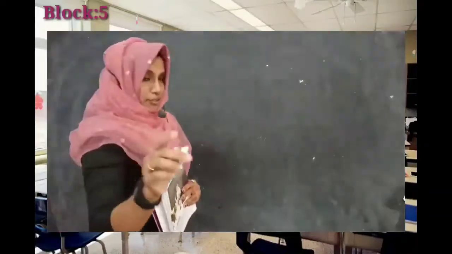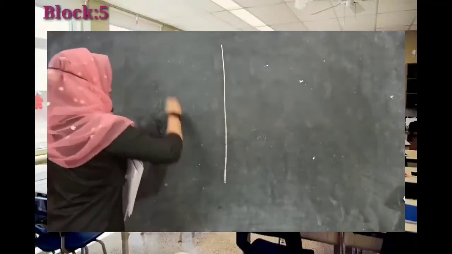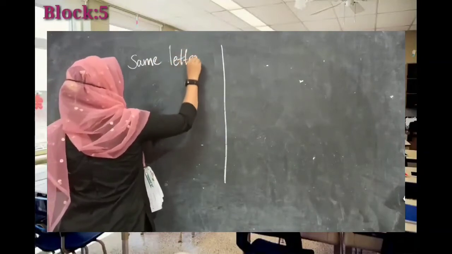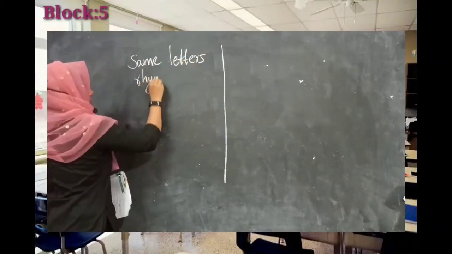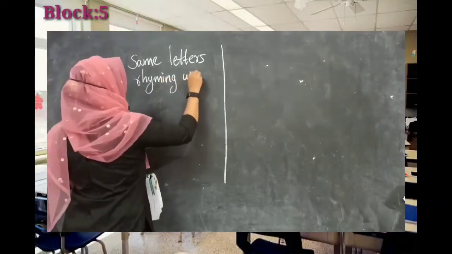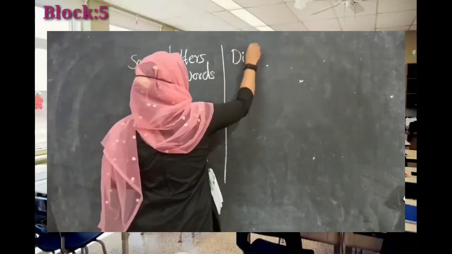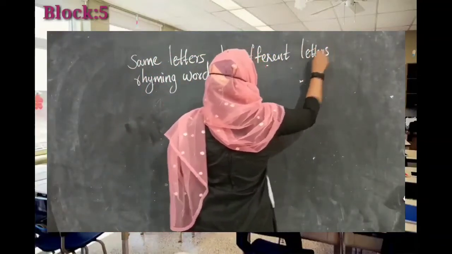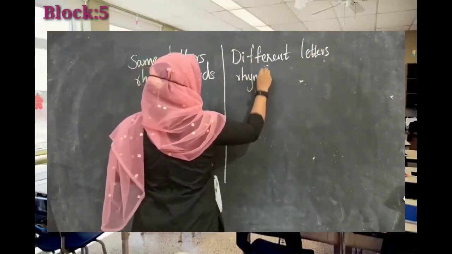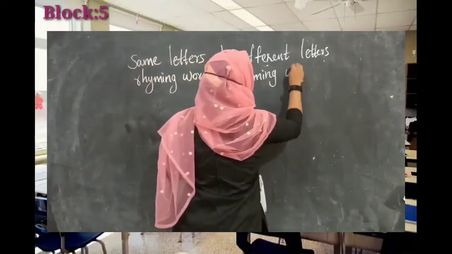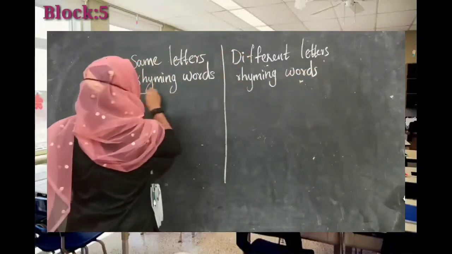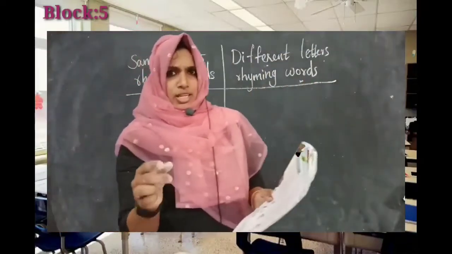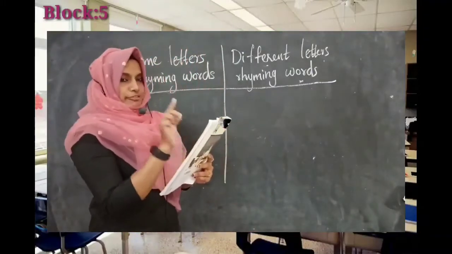Here you have to draw two columns, and in the first column you have to write same letters rhyming words. And in the second column, you have to write different letters rhyming words. Okay, so in this way you have to draw two columns in your notebook and sort those circled rhyming words from this poem into two types. First of all, ma'am will show one example here from the first line.